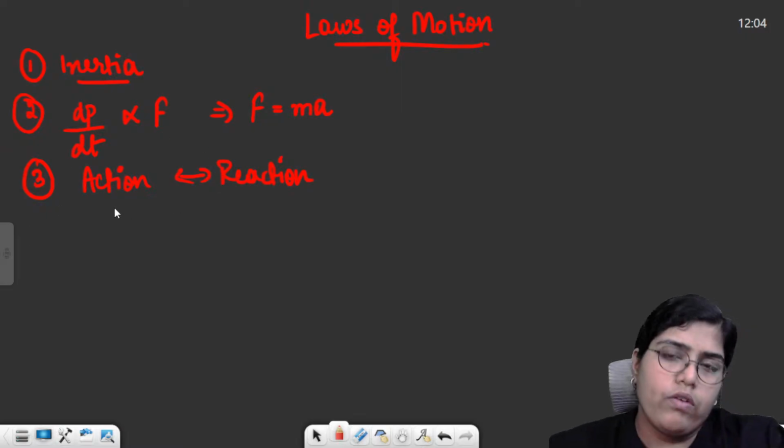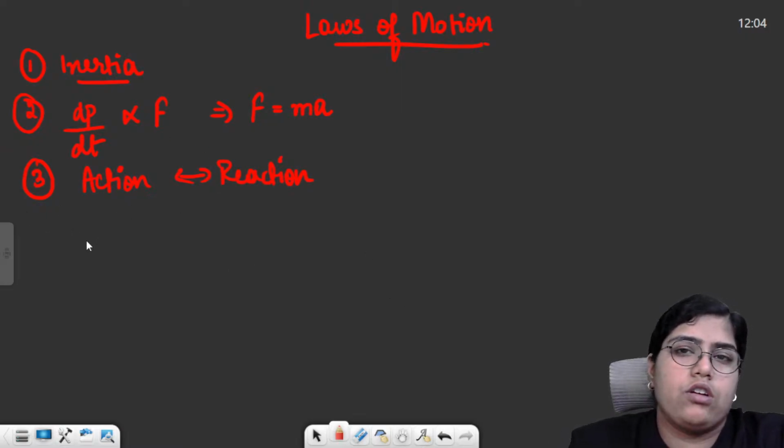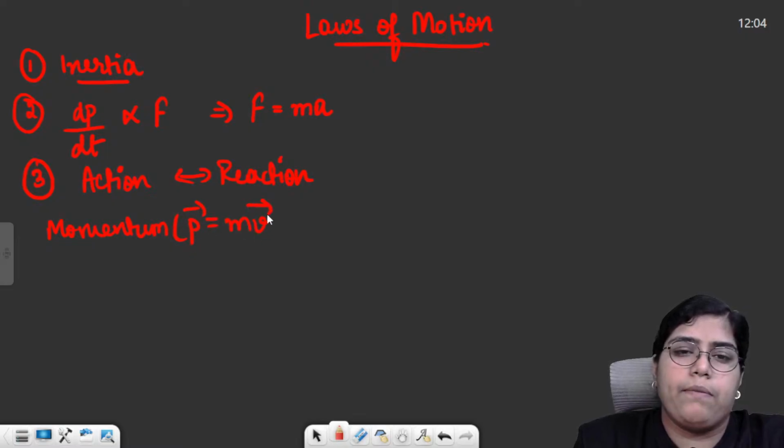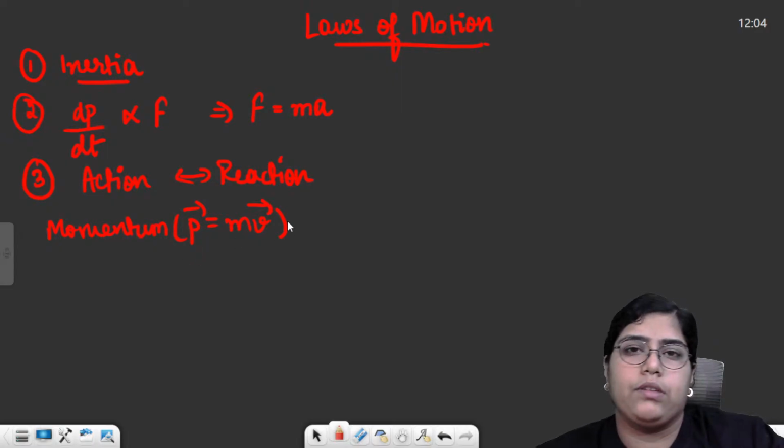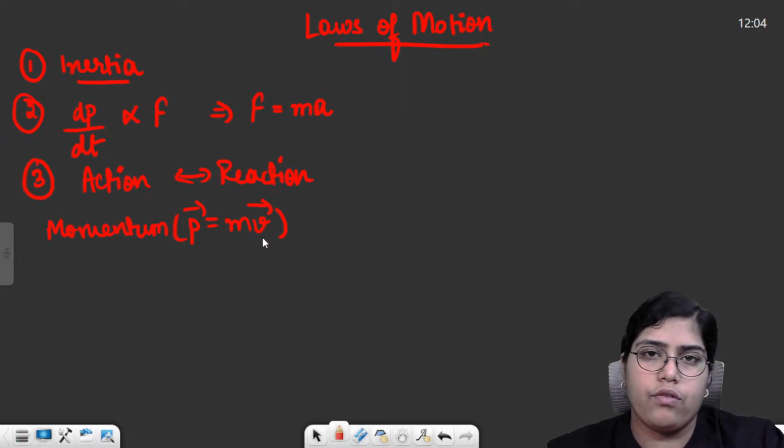Now over here you study 2 to 3 basic quantities. First quantity was momentum. Momentum, the symbol is p, formula is m into v. Momentum is a vector quantity. Direction of momentum is same as direction of velocity v.